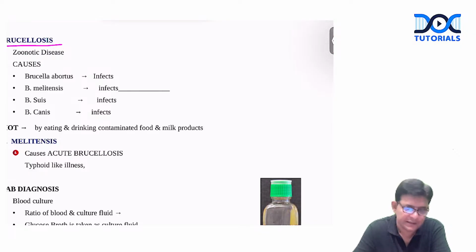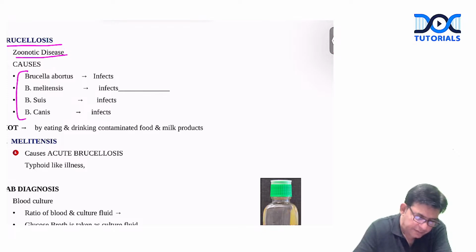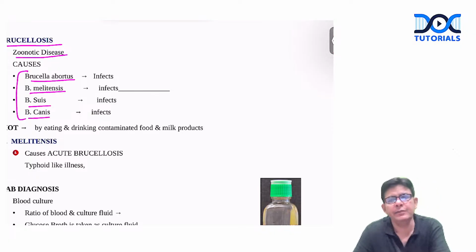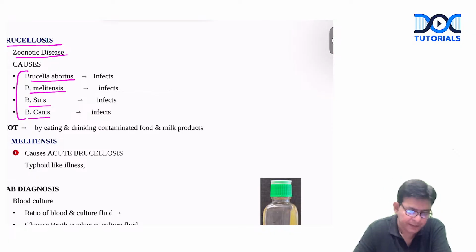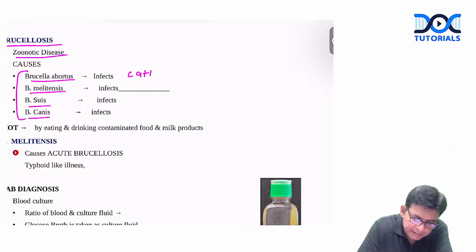Brucellosis is a zoonotic disease, caused by Brucella abortus, Brucella melitensis, Brucella suis, and Brucella canis. These are the species which infect animals. Brucella abortus infects cattle.